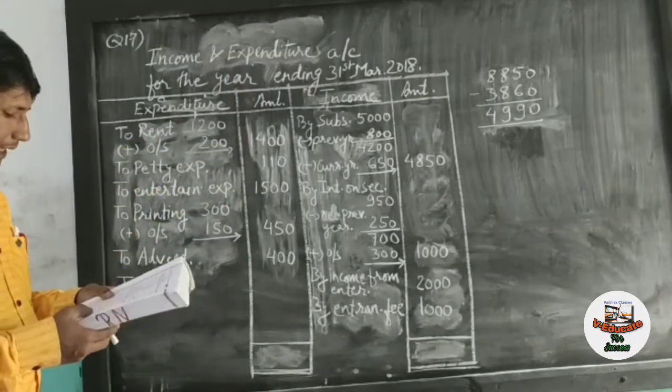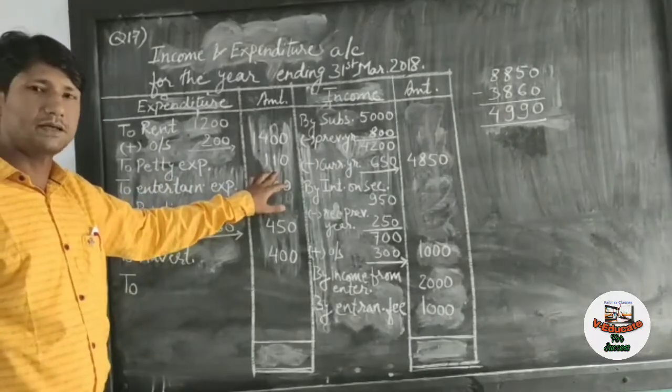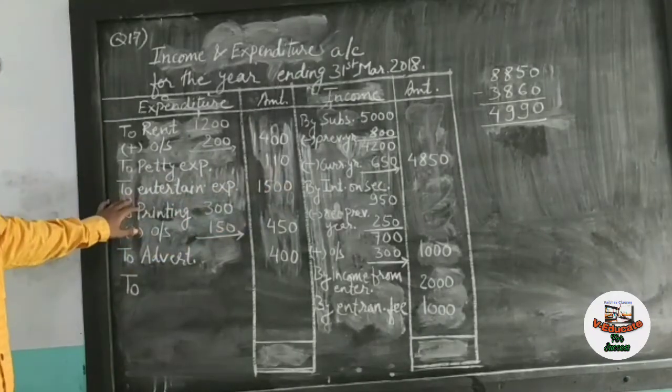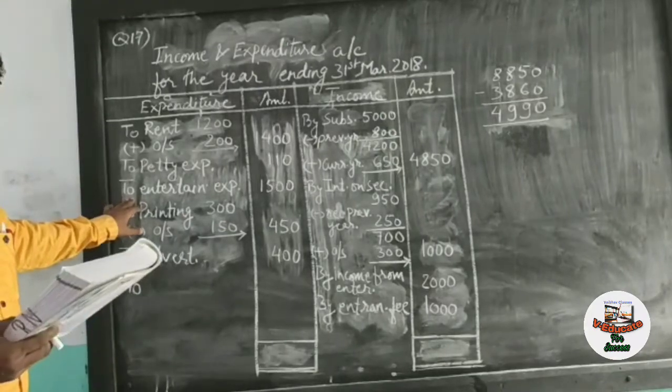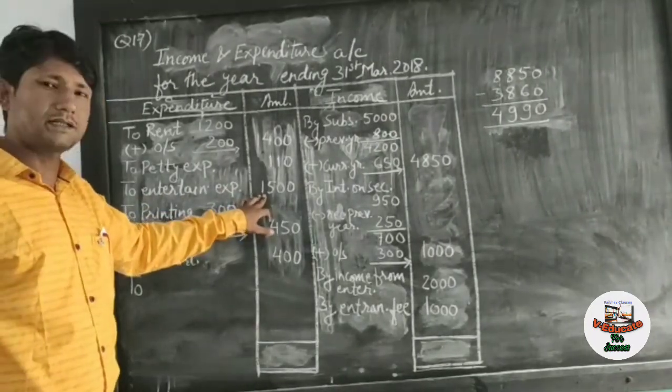Then it is given petty expenses. Petty expenses paid 110, no adjustment is there. To entertainment expenses 1,500, no adjustment is there.